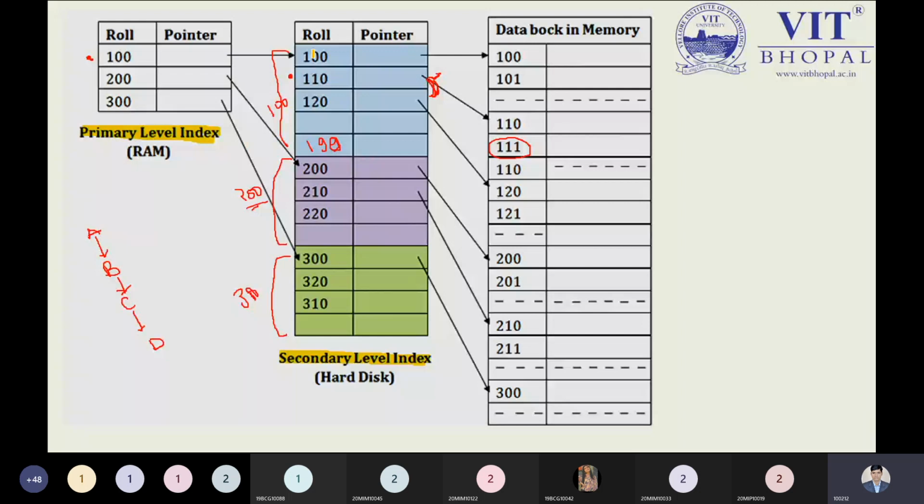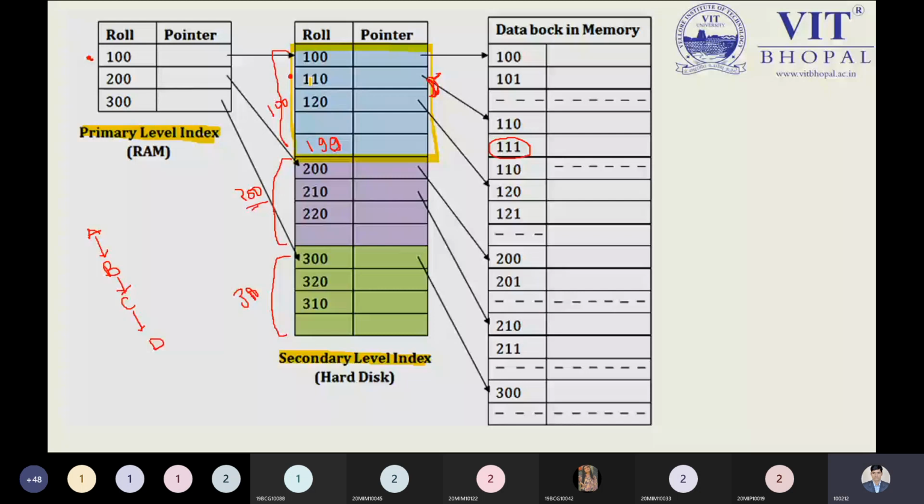It is already given a different color, so you can see over here. Now it is coming inside the secondary level indexing. The roll numbers that lie between 100 and 199 can also create another index table. So we will make it like this: 100, 110, 120, and 190 could be, maximum could be 199.